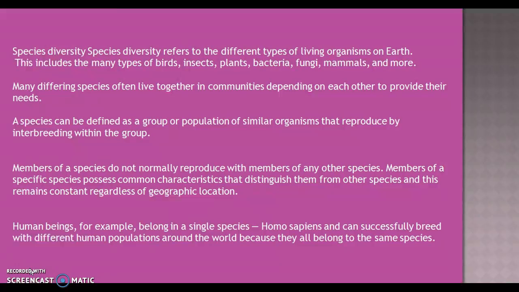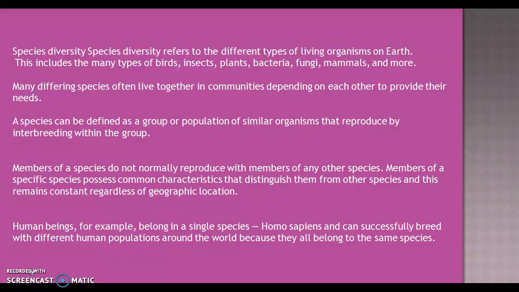Now let's start with species diversity. As we know, species diversity refers to the different types of living organisms on the earth. This includes the many types of birds, insects, plants, bacteria, fungi, mammals and more. Many differing species often live together in communities, depending on each other to provide their needs. A species can be defined as a group or a population of similar organisms that reproduce by interbreeding within the group.